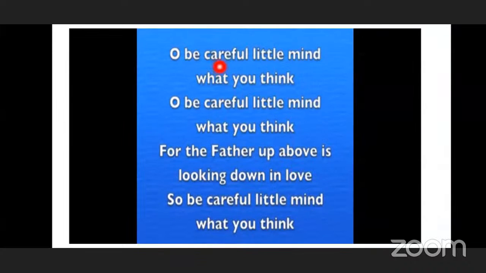Oh, be careful, little mind, what you think. For the Father up above is looking down in love. So be careful, little mind, what you think.